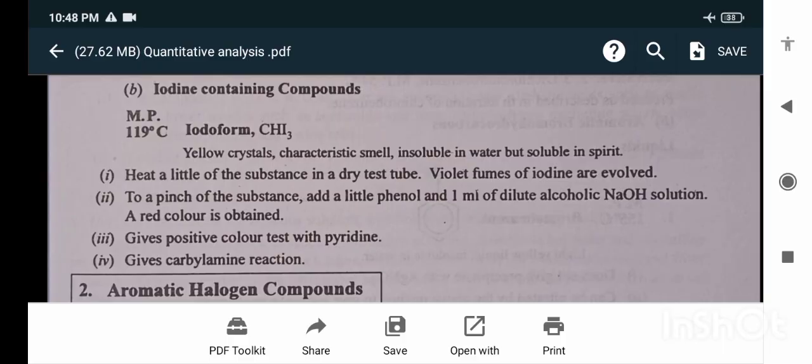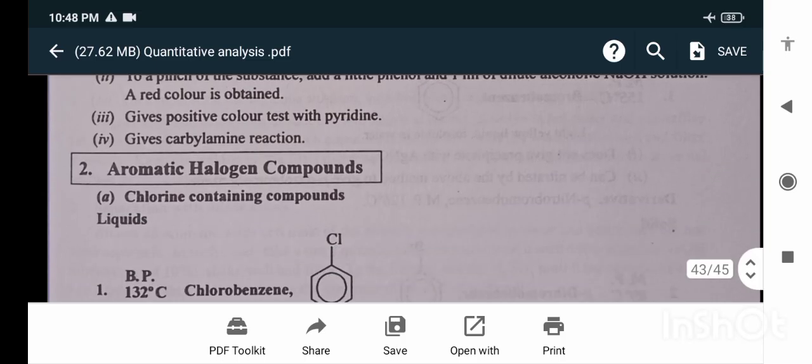Next is the iodoform test. Yellow crystals, characteristic smell, insoluble in water but soluble in spirit. Heat a little of the substance in a dry test tube. Violet fumes of iodine are evolved. It gives a positive color test with pyridine and gives the carbylamine reaction.